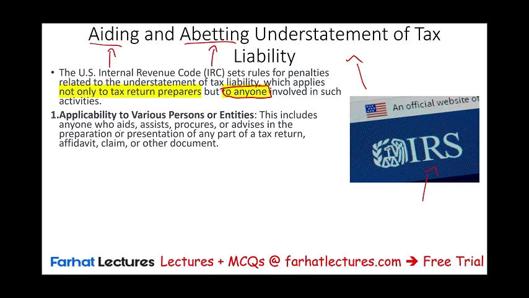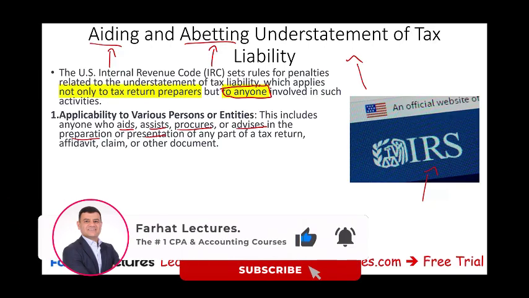This includes anyone who aids, assists, procures, or advises in the preparation, presentation, or any part of a tax return, affidavit, claim, or other document. Simply put, if you're helping someone to reduce their taxes, whether you are a CPA, tax preparer, enrolled agent, or anyone, you could be subject to a penalty.